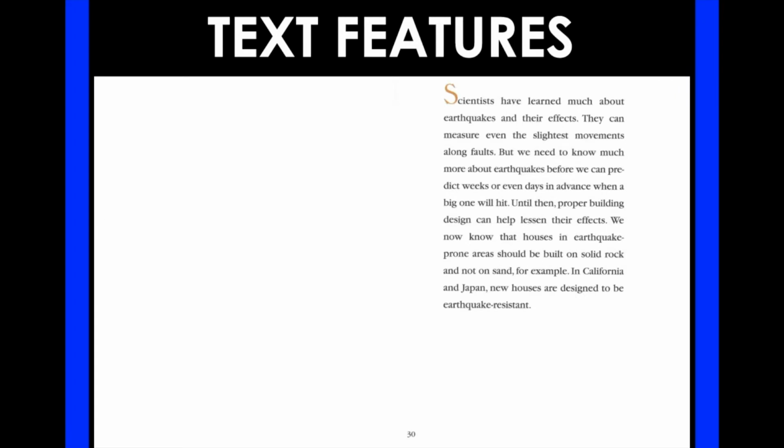So let's look at these text features. For example, we have the word earthquake-prone here. In this sentence, we now know that houses in earthquake-prone areas should be built on solid rock and not on sand, for example. And so we're thinking, what does earthquake-prone mean? Well, first I'm going to try to use some context clues.